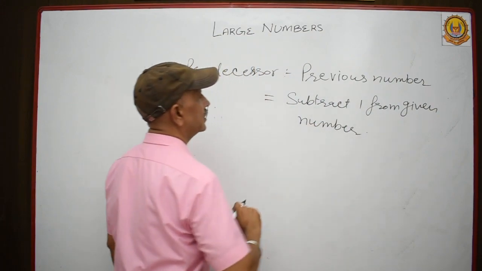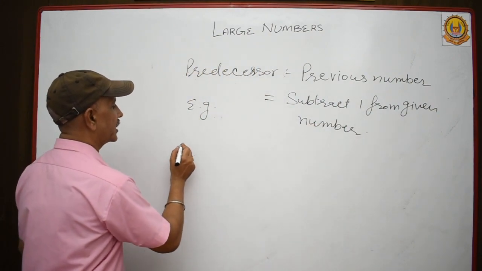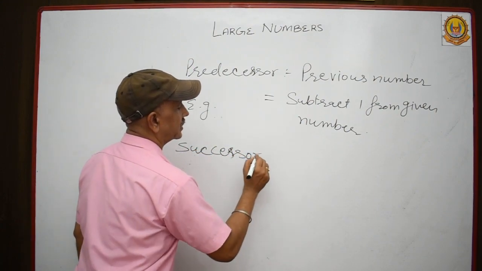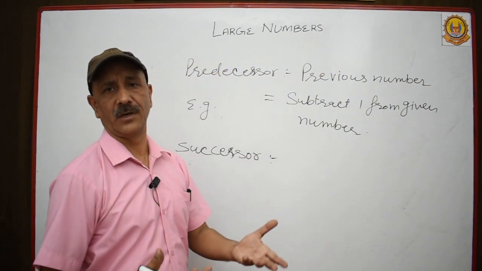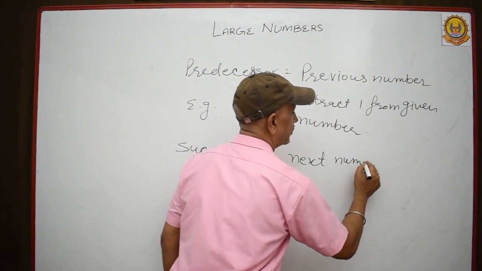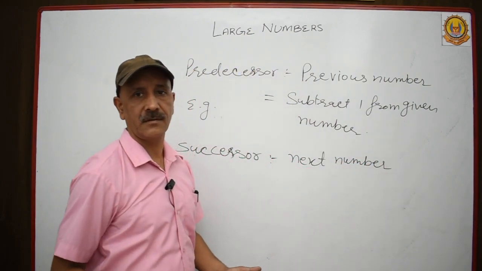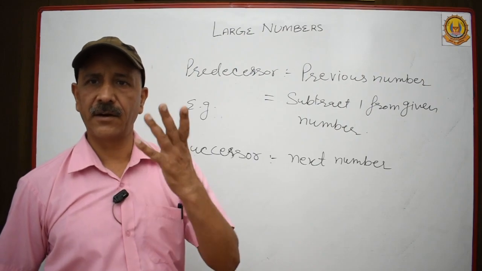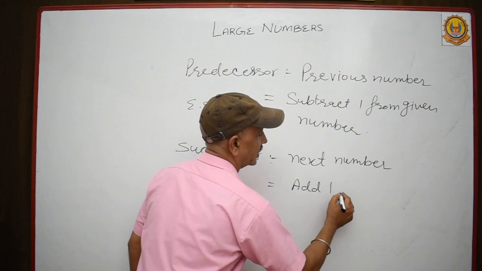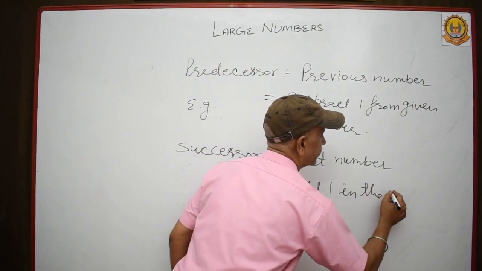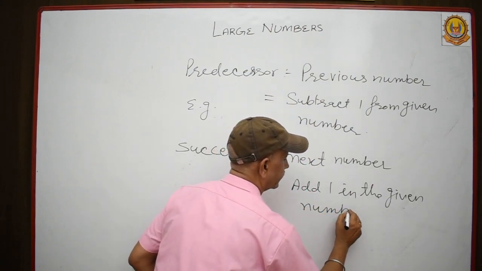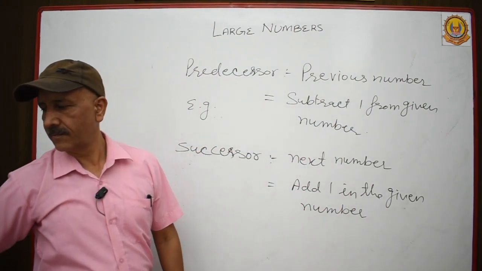This is predecessor. Now successor. Successor means next number. Next number, obviously. Next number means add 1 in the given number. Add 1 in the given number.